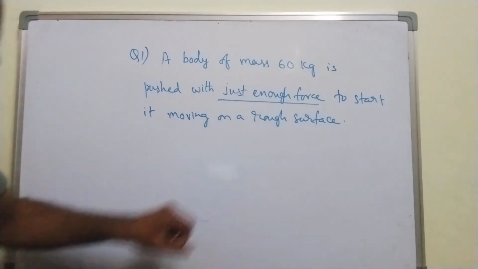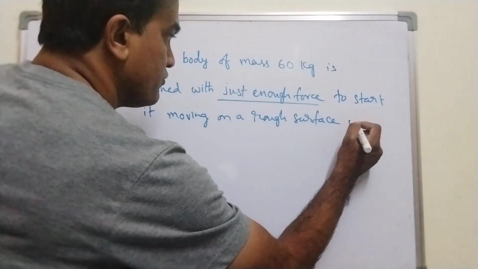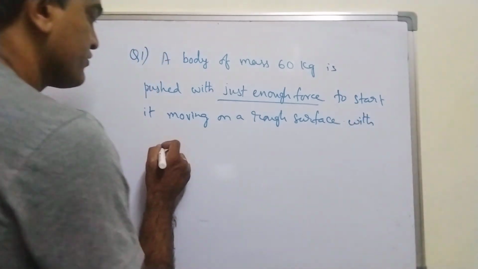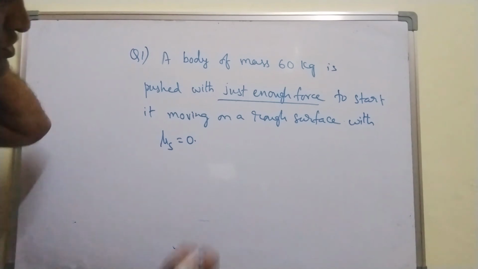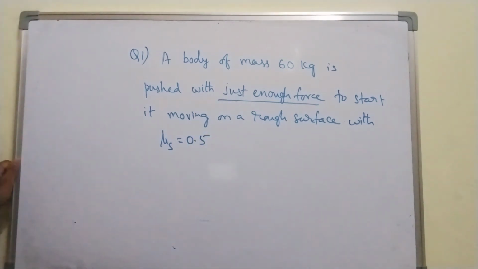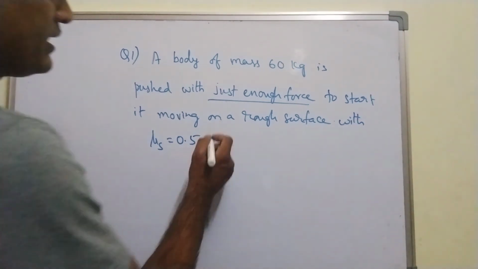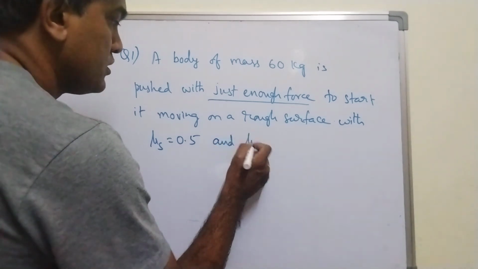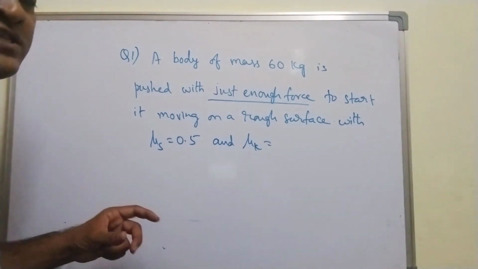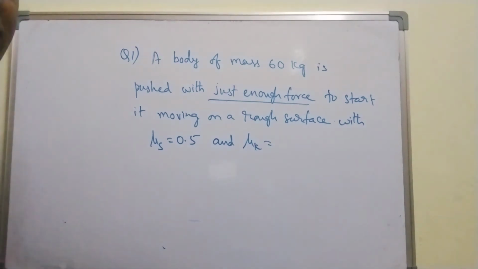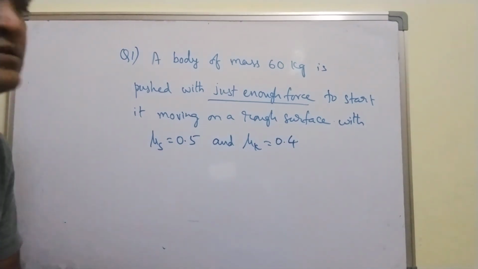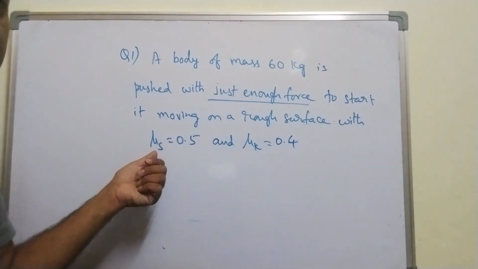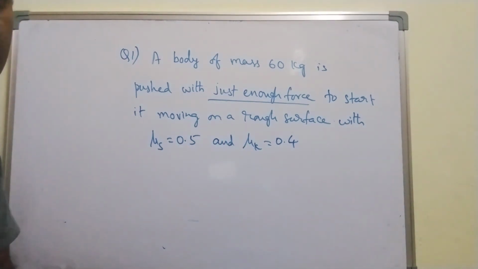The body of mass 60 kg is pushed with just enough force to start it moving on a rough surface, with μs equal to 0.5. I have given the coefficient of static friction as 0.5. And as you know, coefficient of kinetic friction is less than coefficient of static friction. So let me take its value as 0.4. There is a slight difference, but anyways coefficient of kinetic friction is always less than coefficient of static friction, right?